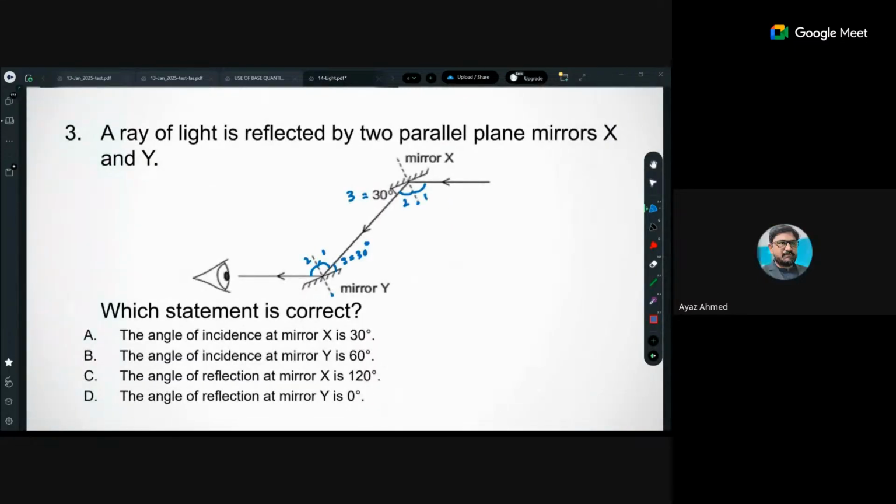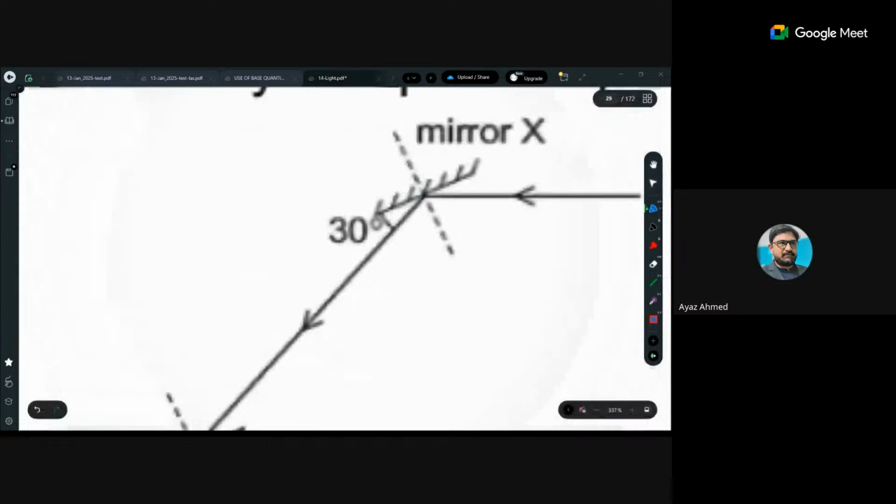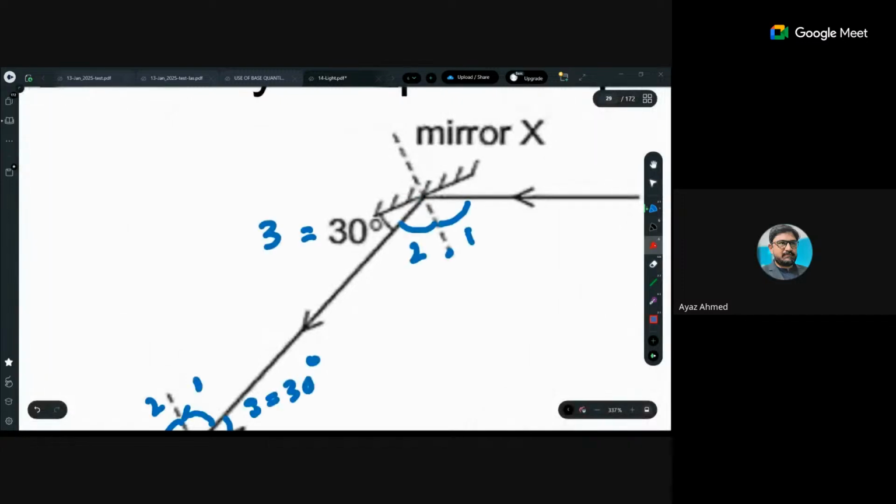So the angle of incidence at mirror X is 30 degrees. So what is the angle of incidence at mirror Y? Angle of incident at mirror X is 30 degree. So just see that if we consider this diagram, this angle is 30 degree. Definitely this will also be 30 degree, but this is not the angle of incidence. Angle of incidence is this one, which will actually be equal to 90 subtract 60 degree.